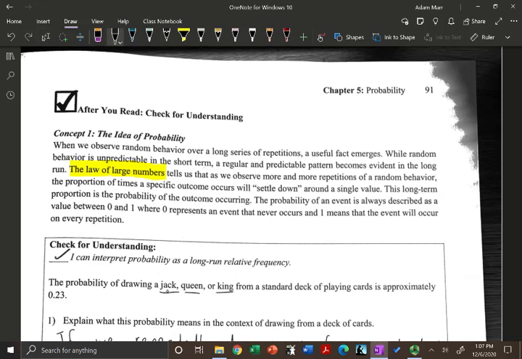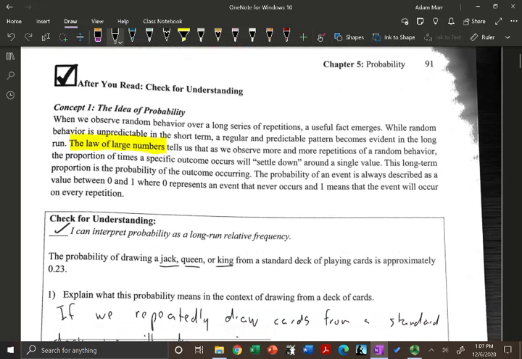The probability of drawing a jack, queen, or king from a standard deck of playing cards is approximately 0.23. Explain what this probability means in the context of drawing from a deck of cards.